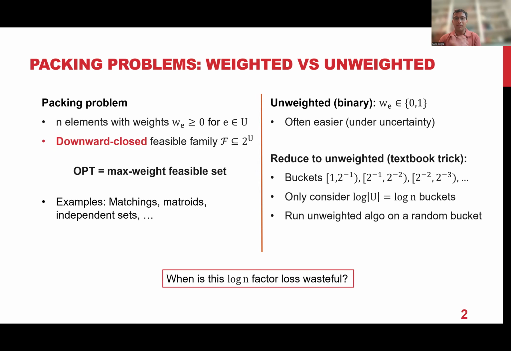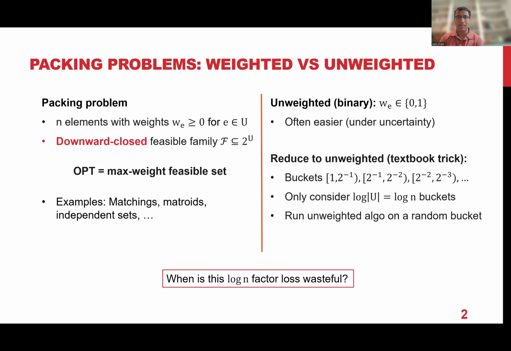So the goal of our work is to ask: when is this log n factor loss wasteful? As we'll see, for many problems, in particular these problems under uncertainty, prior works have basically performed this trick to reduce the weighted problem to the unweighted problem, and then they've designed algorithms for the unweighted problem. This is fine, but it loses an extra log n factor. And the question we are asking is, do we really have to lose this log n factor, or can we save it?